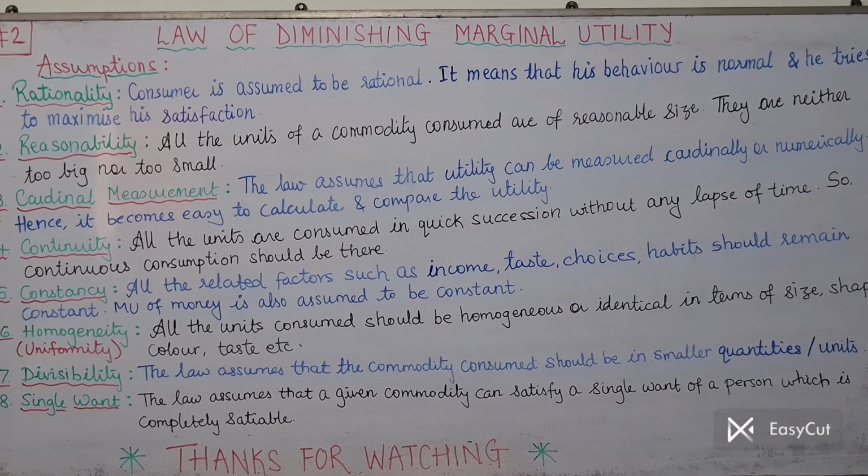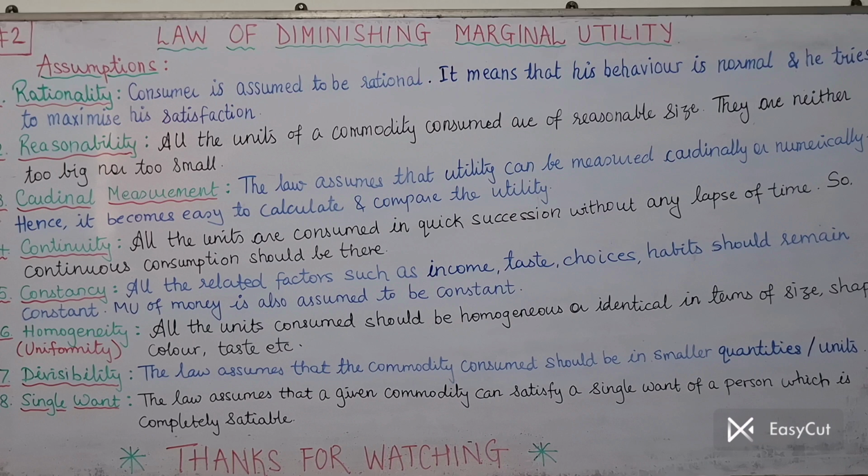That means the consumption unit or commodity should not be too big and it shouldn't be too small either. It should be of reasonable size so that a consumer can continue the consumption and shouldn't get fed up. I hope you got this point. So we understood two assumptions, rationality and reasonability.